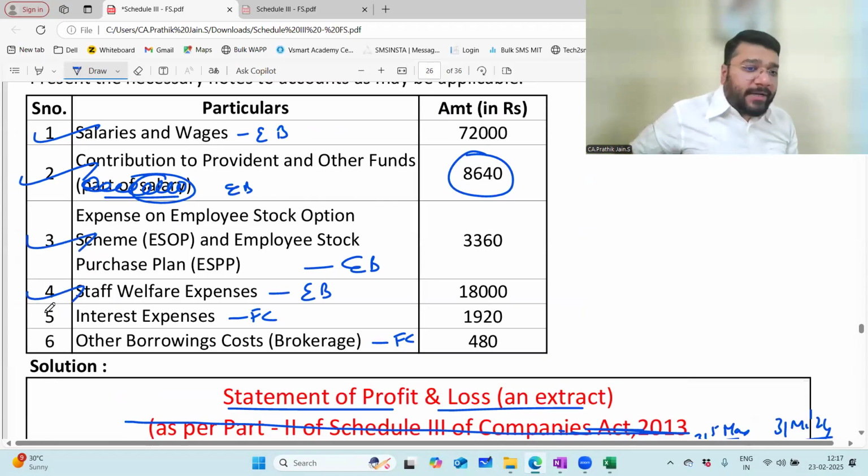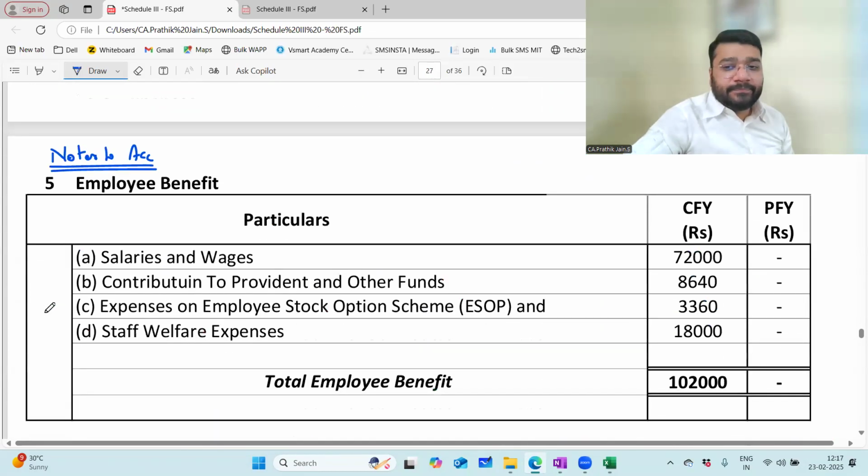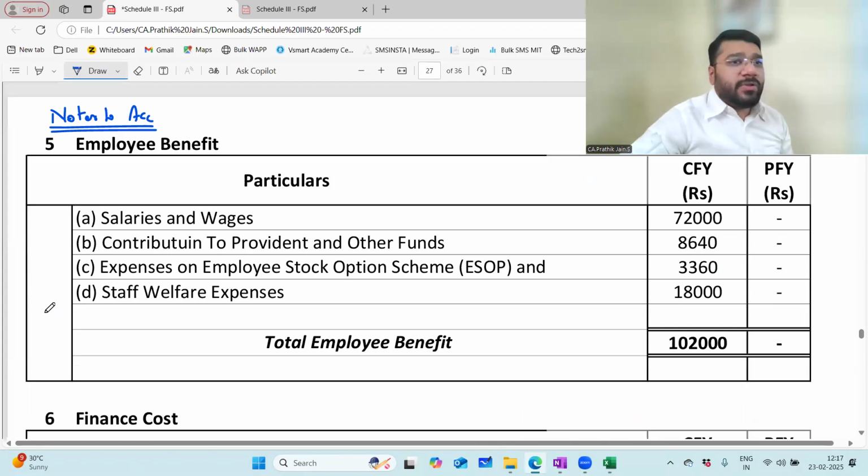One, two, three, 4 items. Do it first. Do it first.